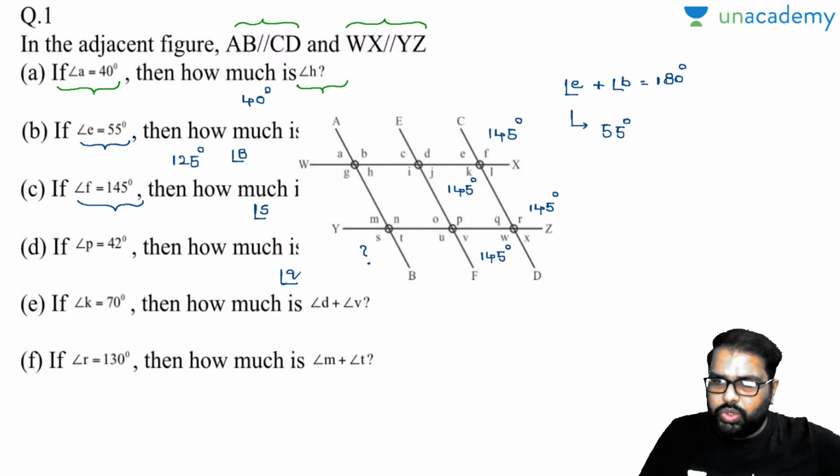Now listen carefully, vertically opposite angles will be equal. If W is 145, don't consider EF. CD and AB are again parallel lines. Let's come to this. Interior angles on the same side add up to 180 degrees. Now what will be the T value? T will be 35 degrees.